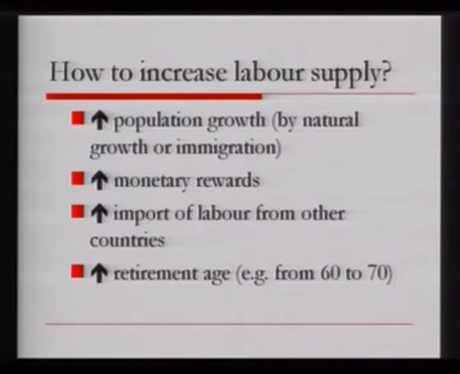Labor again depends on many other factors, for example population and the amount of rewards or incentives which the organization provides to those who work as labor. The third important area is whether we can import or export labor, because labor is a mobile factor. Unlike land, which is immovable, we can move labor from one organization to another, one area to another. So that is a very important factor.